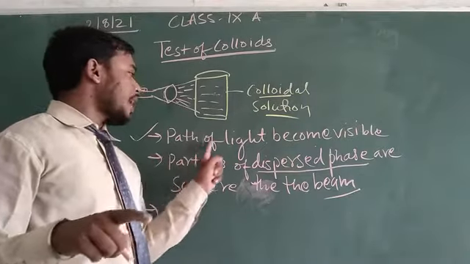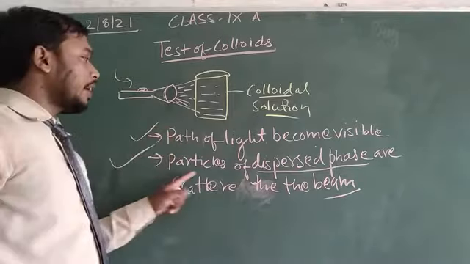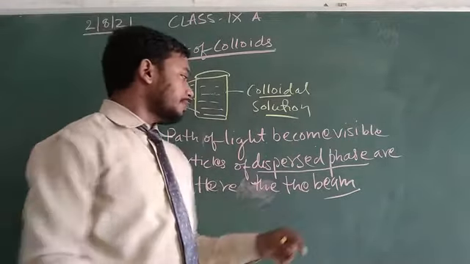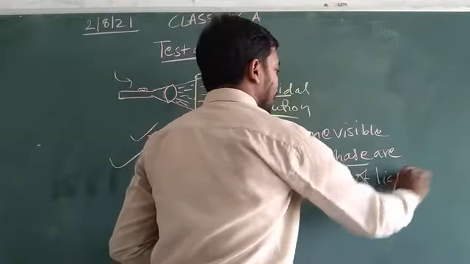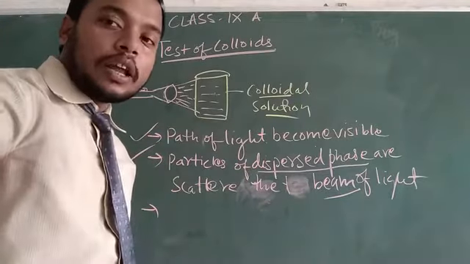When this phenomenon happens, the path of light becomes visible, and the particles of dispersed phase scatter the beam of light. This is called scattering of light.